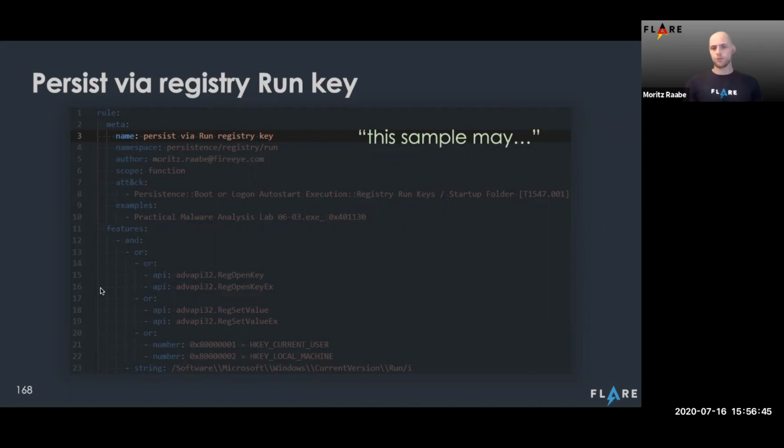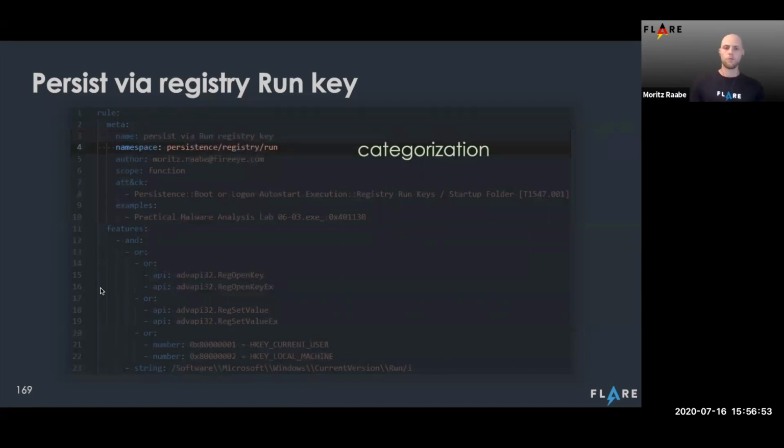This name was used in the example output that Willie showed in one of the first slides and indicates the capability.